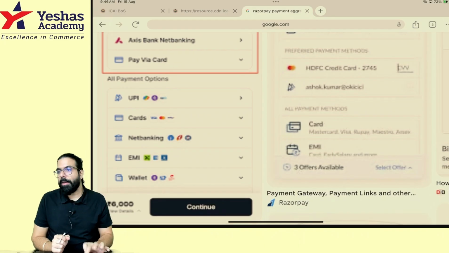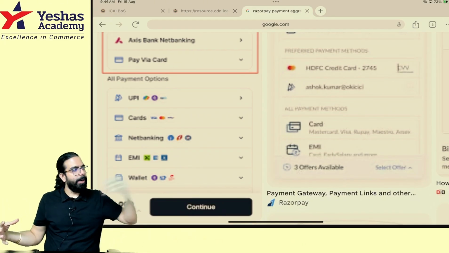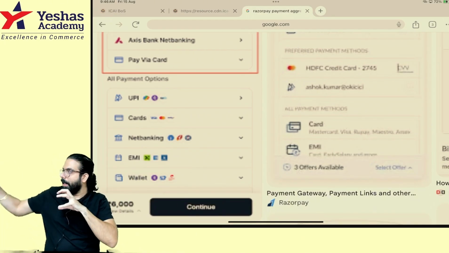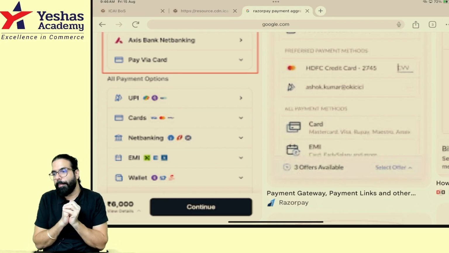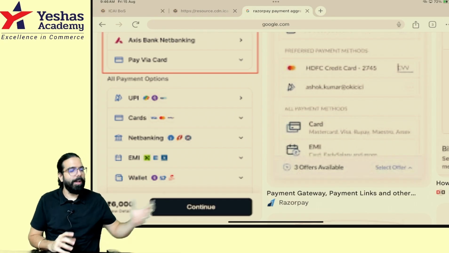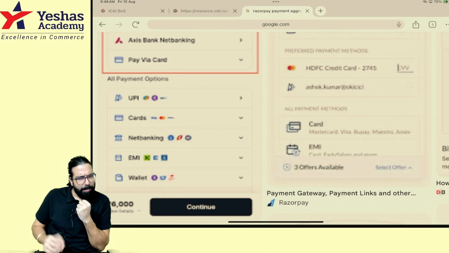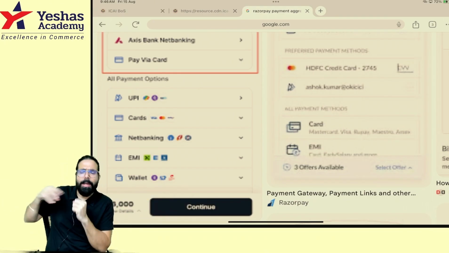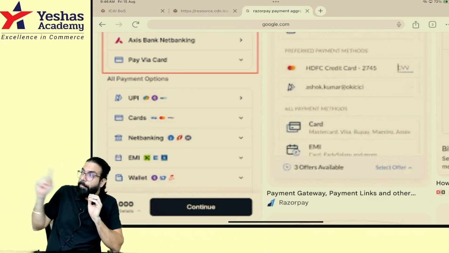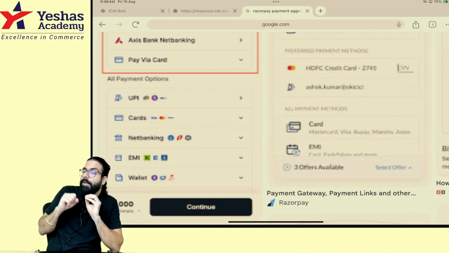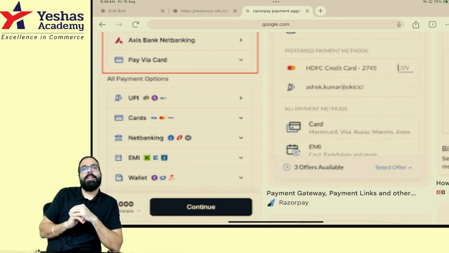In Razor Pay, what happens? Razor Pay is nothing other than a payment aggregator. It will aggregate payment from all the students and then it will pass it on to me after deducting its commission. Now the question that came was, when Razor Pay collects an amount up to 2000 rupees from the customer and later passes the amount to me, Razor Pay will deduct its commission because it has given me a service. On that commission or charges, whether GST will come.